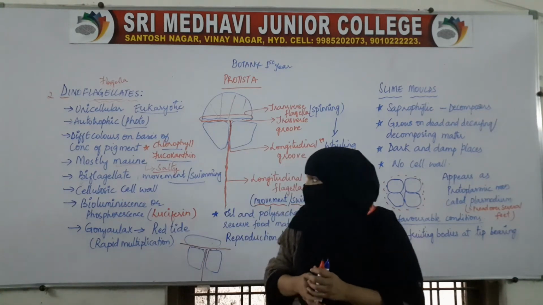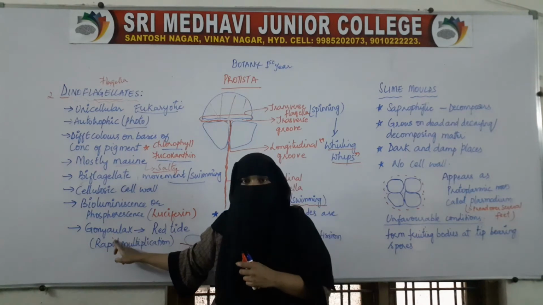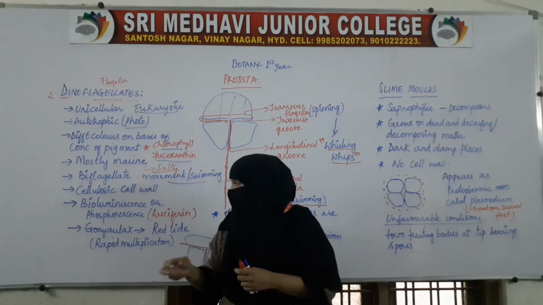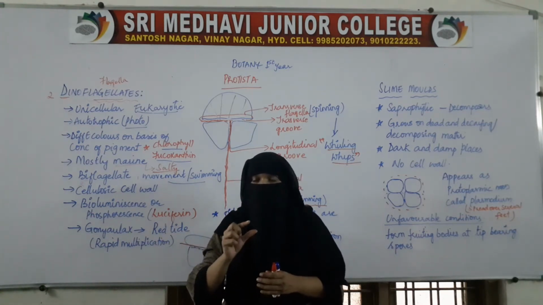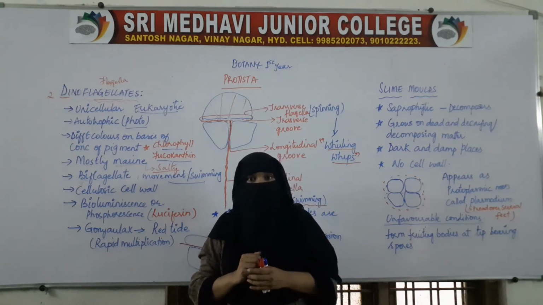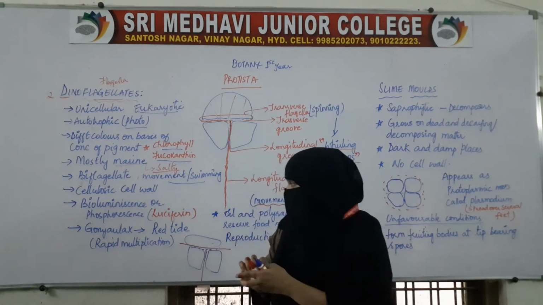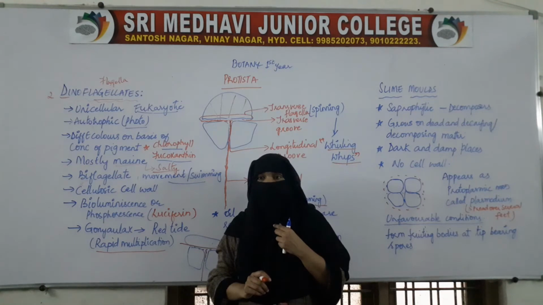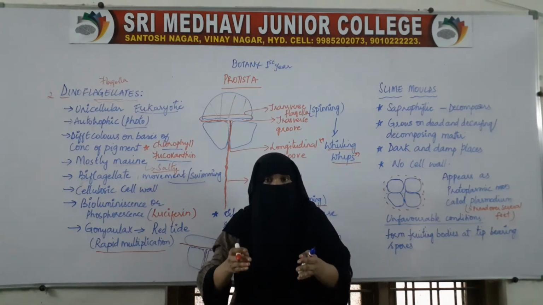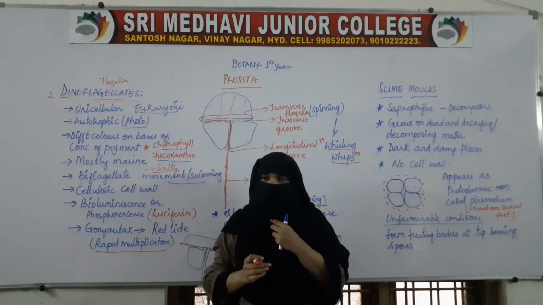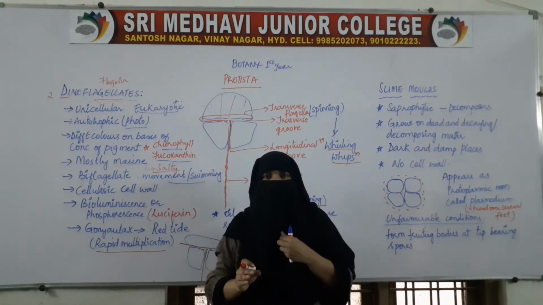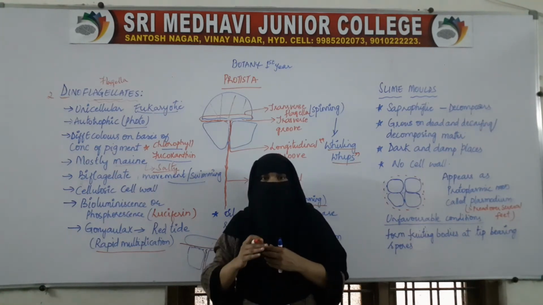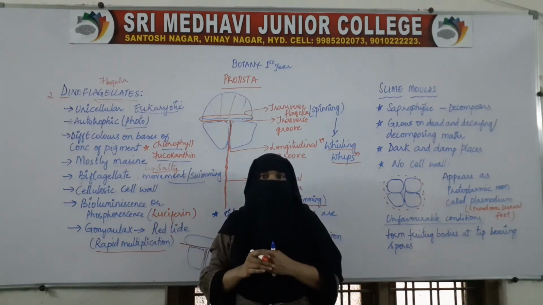An example of dinoflagellate is Goniolax, one species of dinoflagellate. The major important property of Goniolax is that it undergoes rapid multiplication. It multiplies very fast. From one organism it multiplies into 2, from 2 to 4, 4 to 8, 8 to 16. So within a very short period, the multiplication is very fast, and it covers a large area in water.